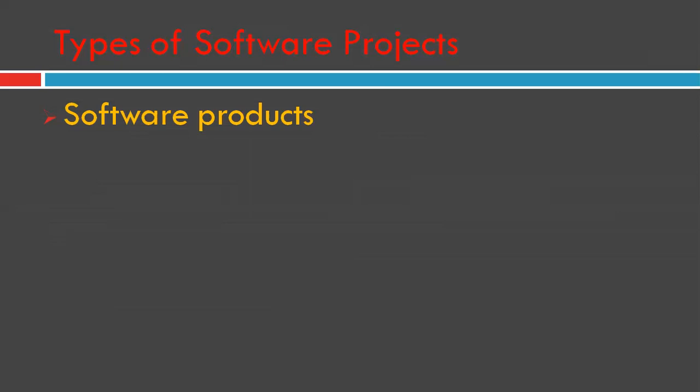Here, typically each software product is targeted to some market segment, that is, some set of users. Many companies find it advantageous to develop product lines that target slightly different market segments based on variations of essentially the same software.